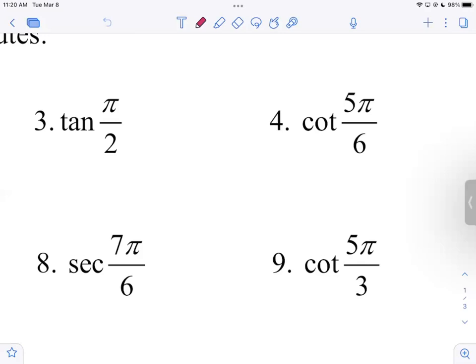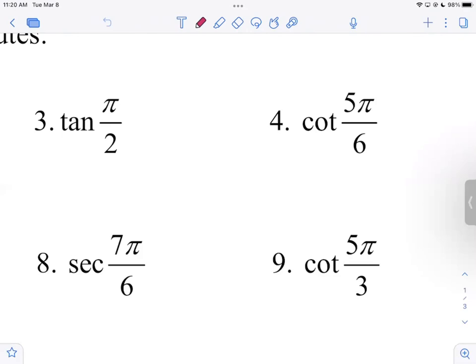I'm on number 8. What's the x coordinate at 7 pi over 6? Negative square root of 3 over 2. I've got to flip it and re-rationalize it. This is my favorite ratio on the whole unit circle. When I flip negative square root of 3 over 2, I get negative 2 over the square root of 3, which when I rationalize the denominator becomes negative 2 root 3 over 3. We wrote those down the other day. Those are common reciprocals. So the answer to number 8 is negative 2 square root of 3 divided by 3.